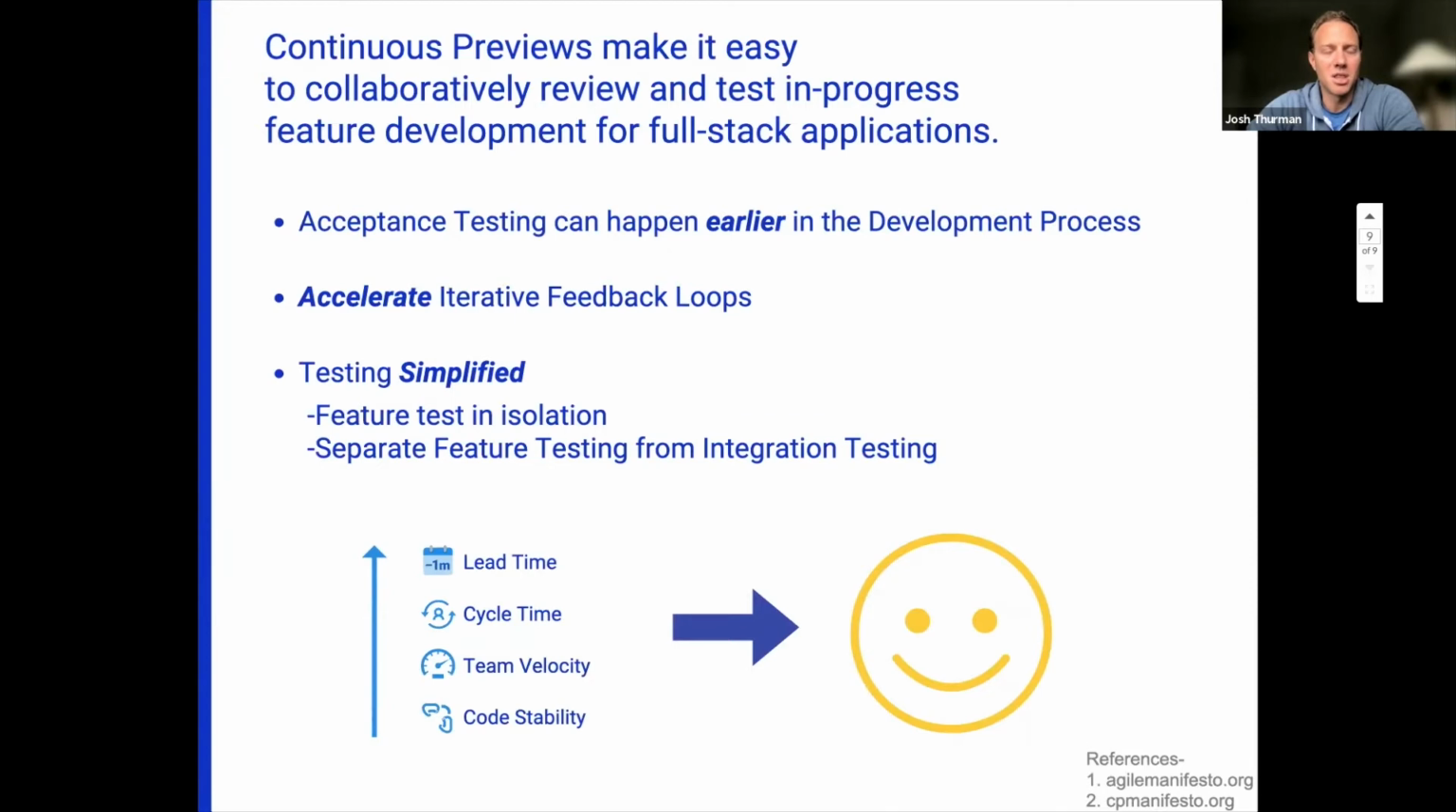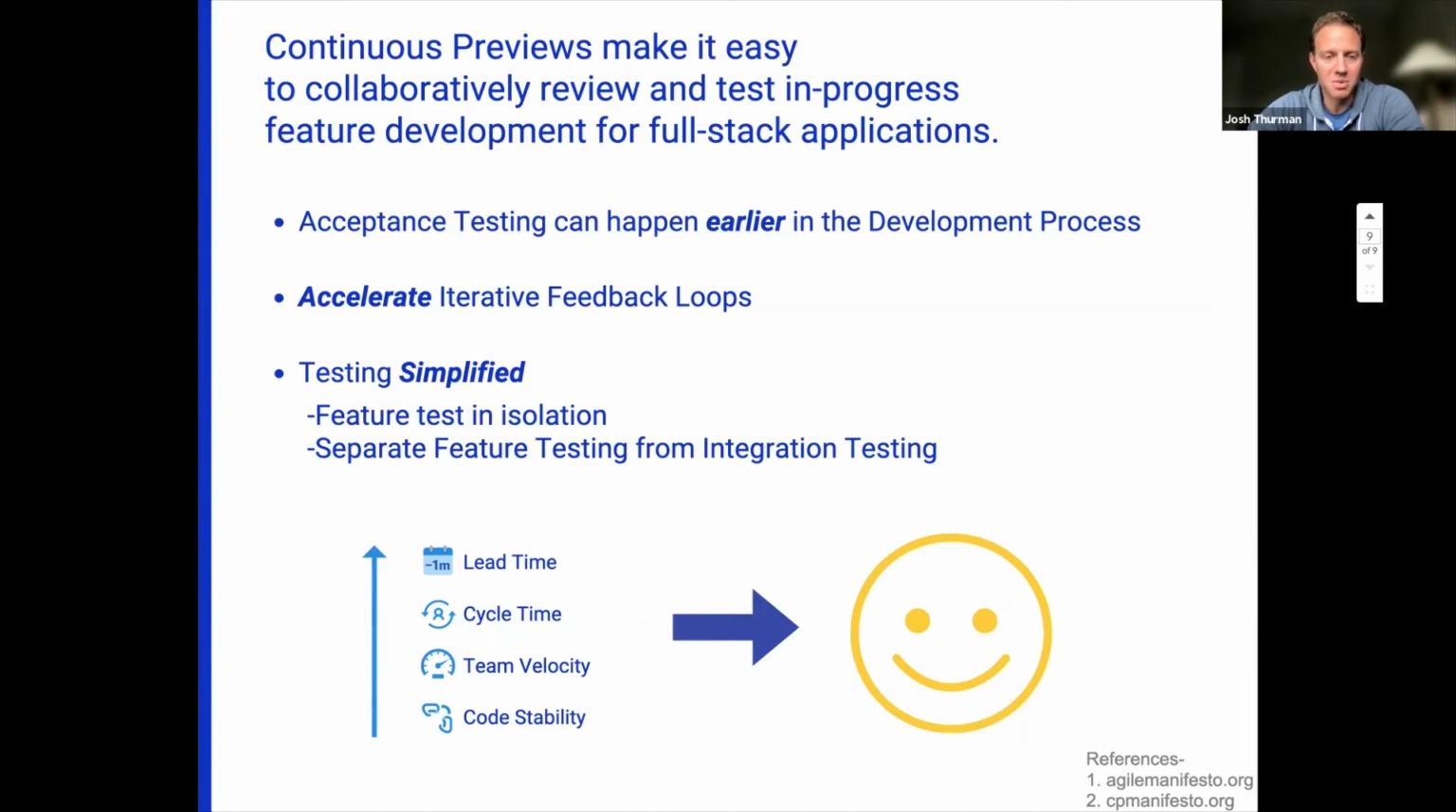So in summary on the process, continuous previews make it easy to collaboratively review and test in-progress feature development for full stack applications. So our acceptance testing can happen earlier in the development process. We can accelerate our iterative feedback loops, and the overall testing process has been simplified. We can feature test in isolation. We can also separate feature testing from integration testing.